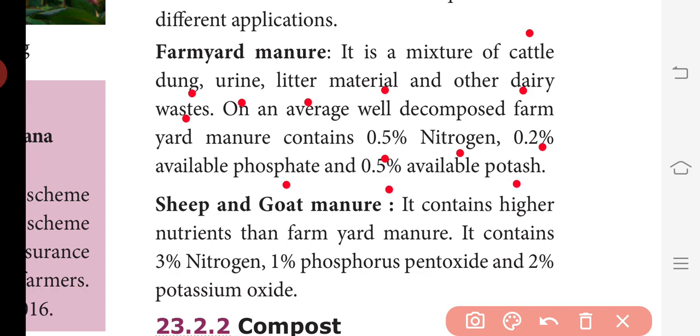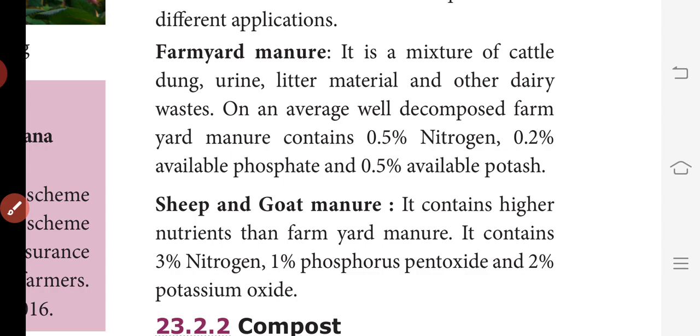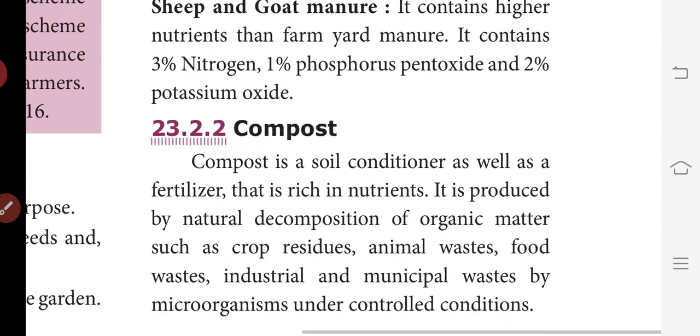The next is sheep and goat manure. It contains higher nutrients than farmyard manure. It contains 3% nitrogen, 1% phosphorus pentoxide and 2% potassium oxide. Next is compost. What is compost? A 2 mark question.